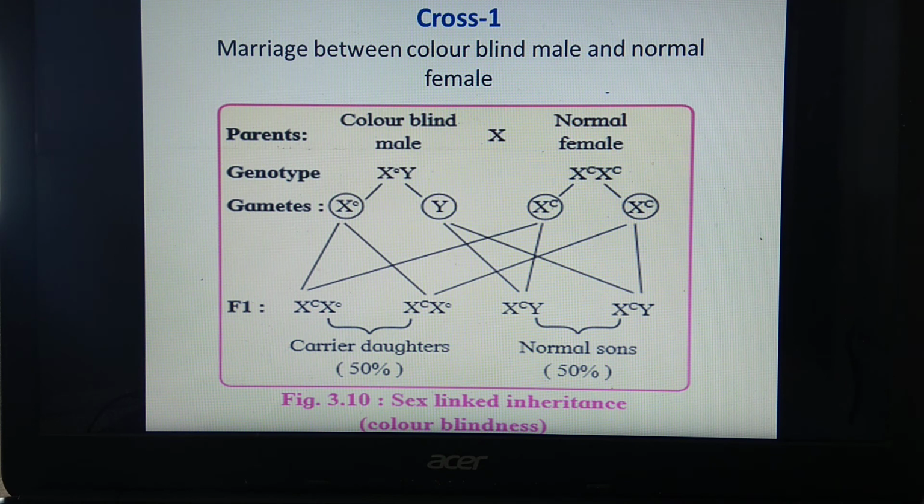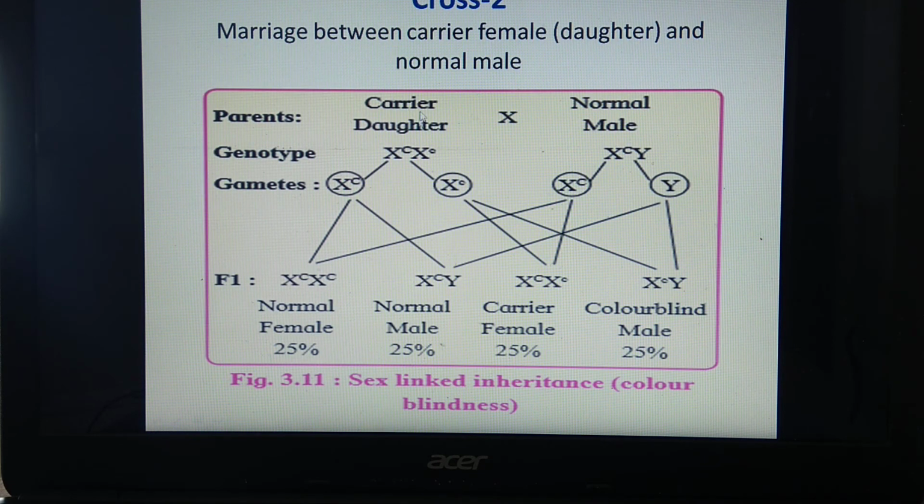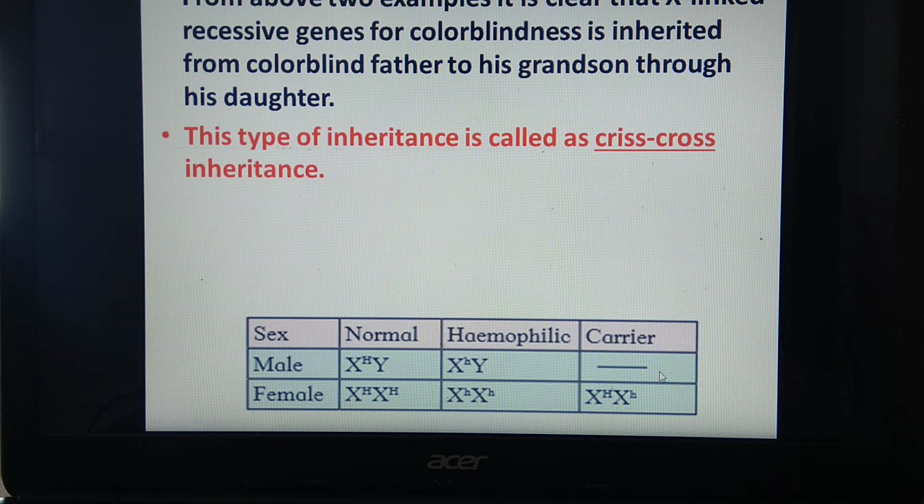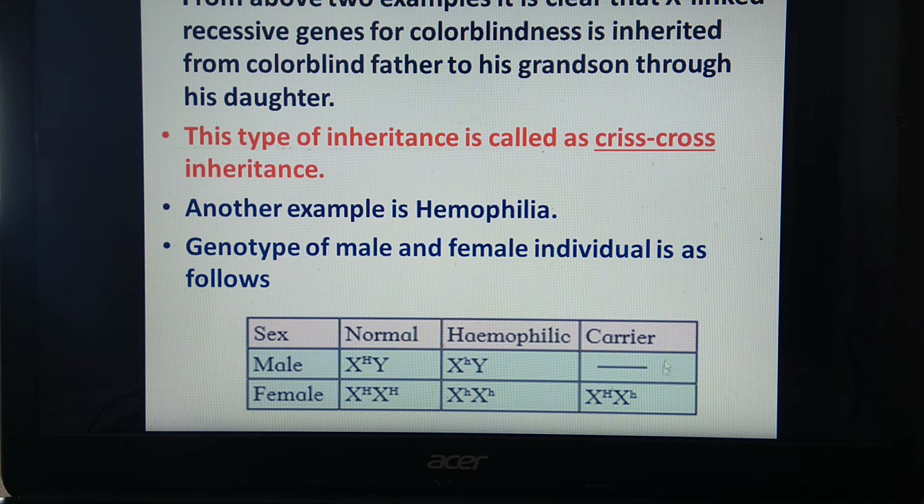In the previous cross, we have seen that from a colorblind male, this gene is transferred to the female. And in the next cross, we have seen that the gene from the female goes to the male. So what happens? From the above two crosses, we have seen that the X-linked recessive gene for color blindness is inherited from the colorblind father to his grandson through his carrier daughter. That means from male to female and from female to male.